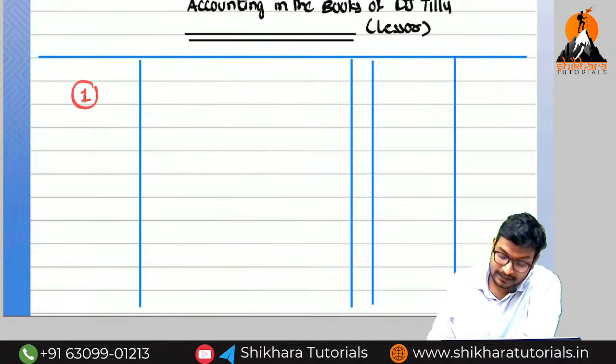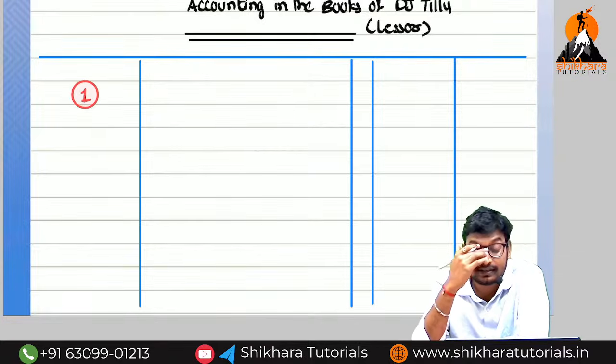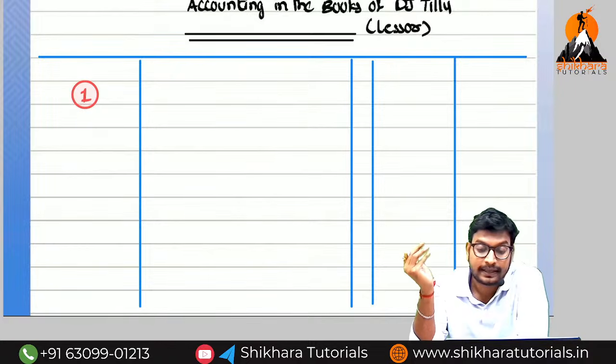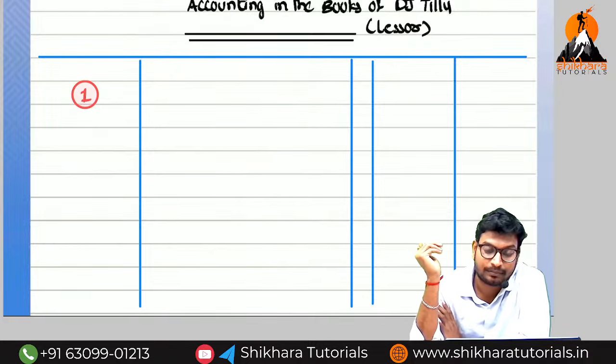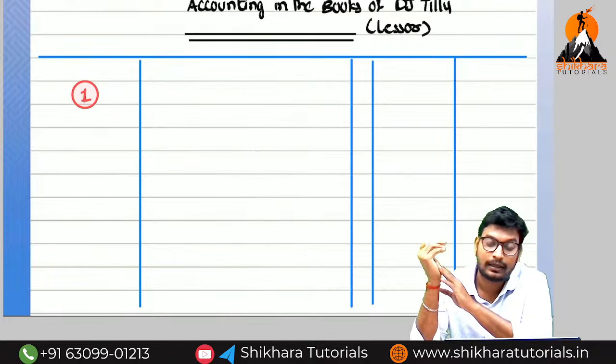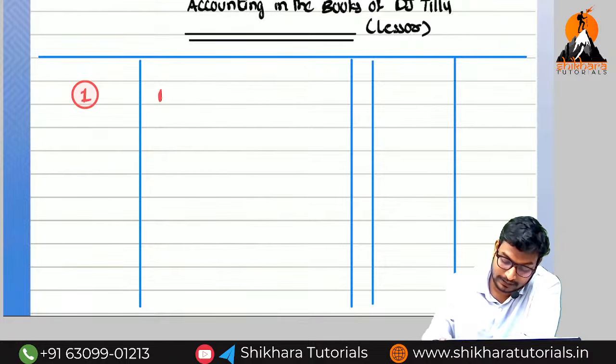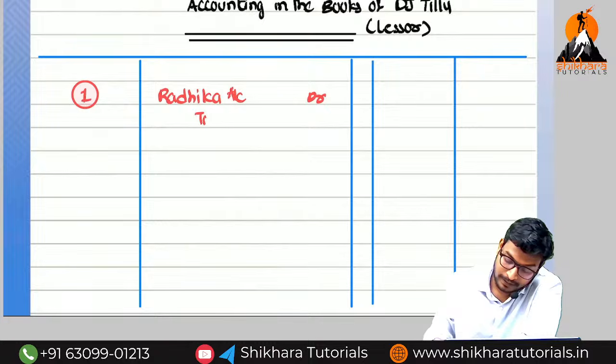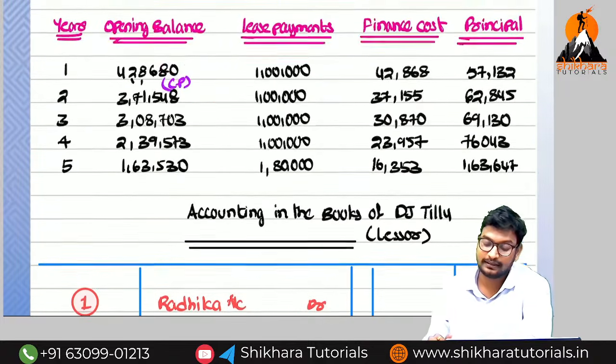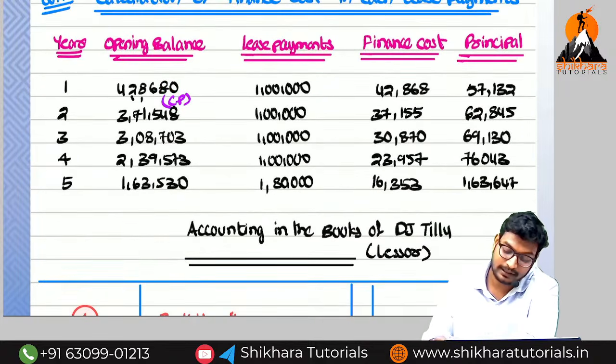What is the meaning here? The lessor will purchase the asset and sell the asset on a credit basis. Can you say the entry for the credit basis? The asset goes out and the debtor is the receiver. Who is the debtor here? The lessee, Radhika. So Radhika account debited to building account. Which value do we write? Net investment in lease. This value only.